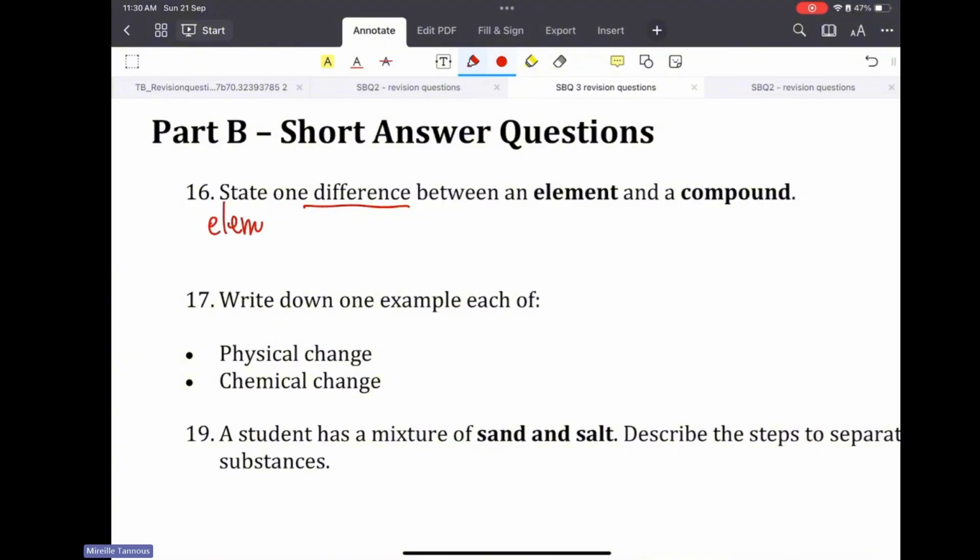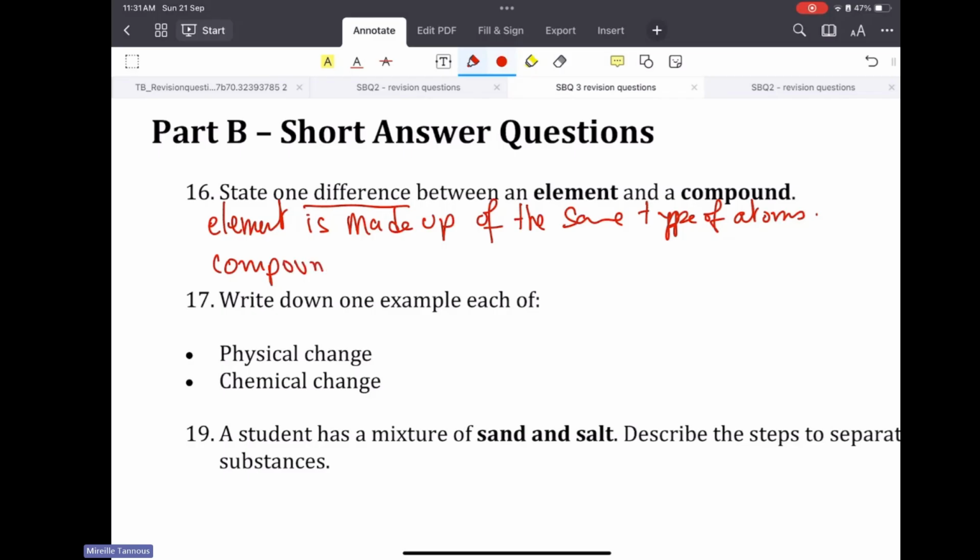An element is made up of the same type of atoms, whereas a compound is chemically bonded and made up of 2 or more types of atoms.